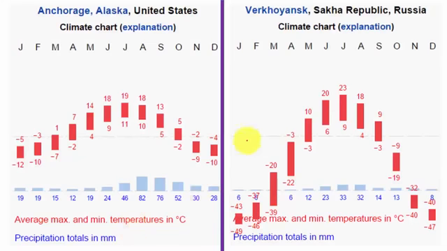So if we take a look at the climatic graphs, we can see how huge the annual temperature range is. For example, in the Siberian region, we can see the summer temperatures can be as high as 23 degrees Celsius, whereas the winter temperatures can fall up to minus 50 degrees Celsius. So there is about 50 to 60 degrees Celsius of annual range of temperature difference. And then we have the Alaska region, which is under the influence of oceans, that is the oceanic influence is quite significant. As a result, the annual temperature range is comparatively lower.